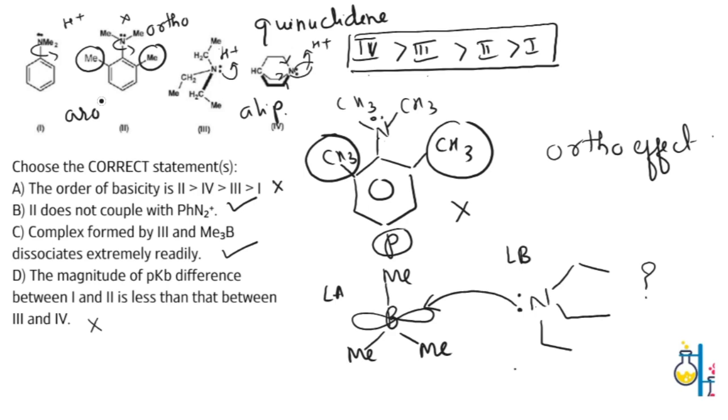But in case of 3 and 4, both of the molecules have some positive inductive effect groups. It's just about one being open chain and the other a closed chain. Therefore, this is a wrong statement. 1 and 2 differ much more in their pKb values as compared to the 3 and 4 molecules.